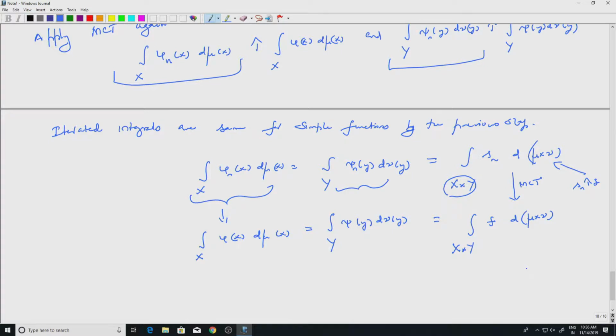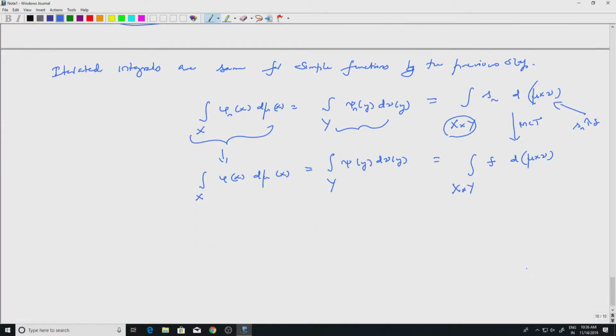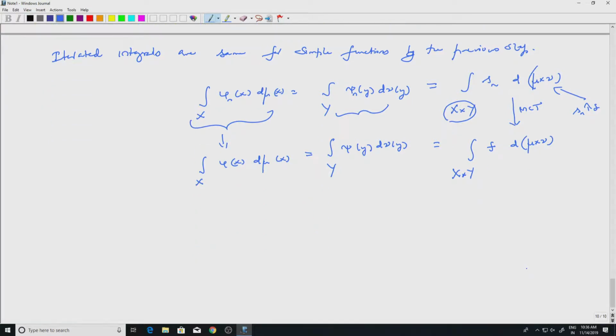So, now I can put together everything. Let me write it in full detail. What was phi? Let's recall phi here. Phi of x was the integral over y of f sub x d nu, and psi of y was the integral over x of f super y d mu.